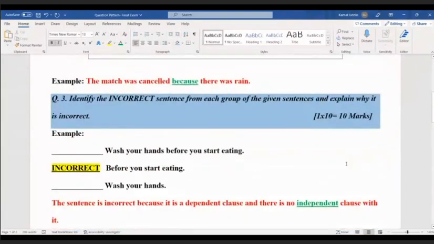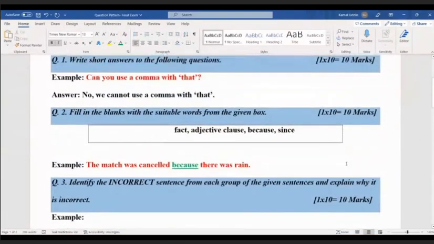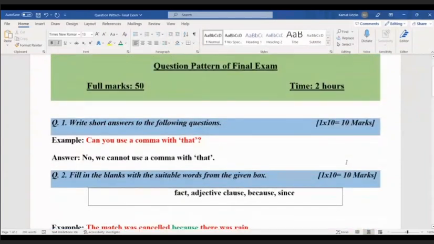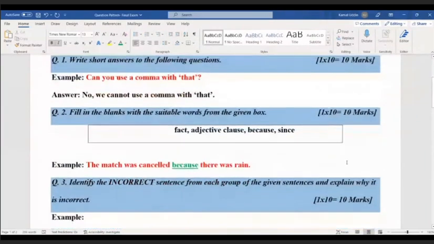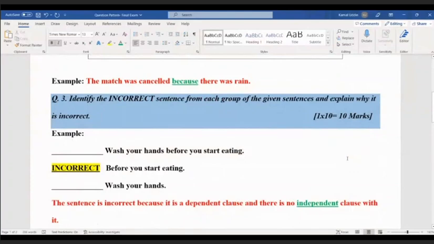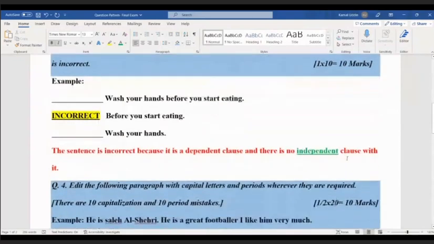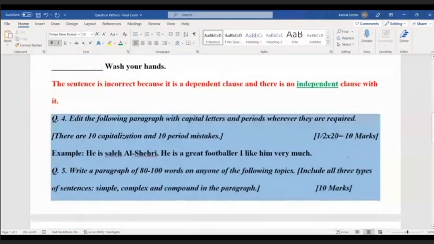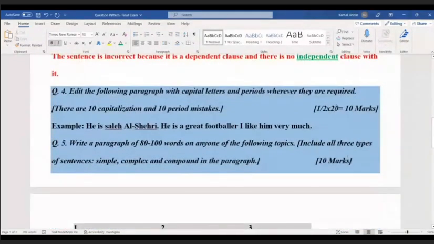In the same way, the first type of question has 10 items, 10 marks. The second type of questions, 10 items, 10 marks. And in identify the incorrect sentence from the group, it will have 10 sentences, 10 marks. And in edit the mistakes, 20 mistakes, 10 marks.